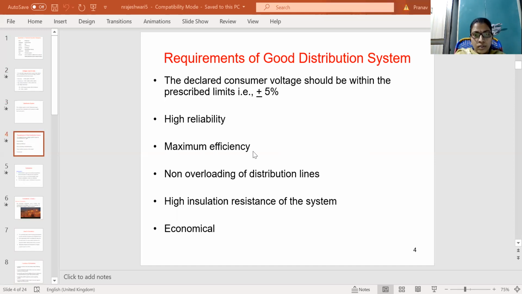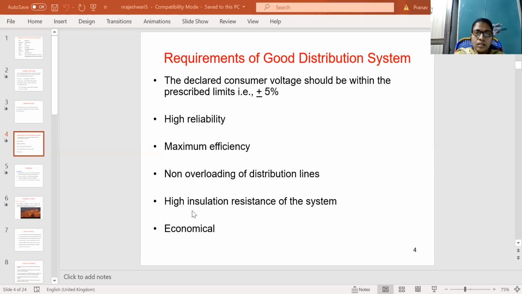And non-overloading of distribution lines. Overloading causes problems on the distribution lines, because distribution systems step down voltages from 400 to 230 volts, so the overloading capacity required is less.